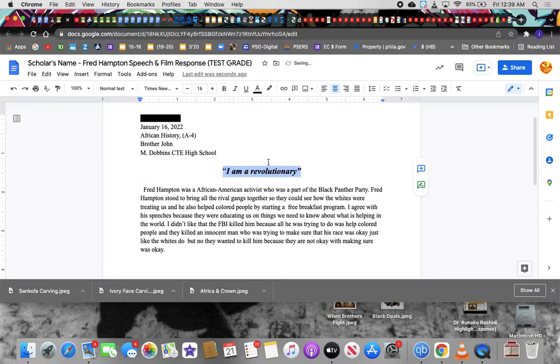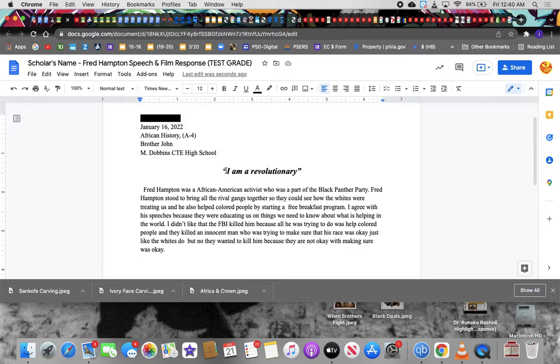It's gonna pop it right in the middle automatically for us. We also want to bold it, so hit the B, and we want to italicize it, lean it a little bit. Now we got our title. Typically, there would not be quotation marks in a title that's typed. Only when handwritten would you put quotation marks. When typed, you just bold it, italicize it, and center it. This is a quote from Fred Hampton, that's why we leave the quotes on there.